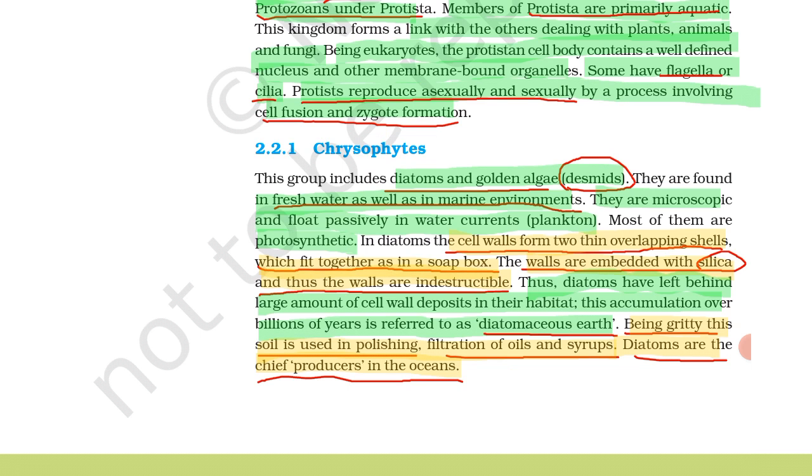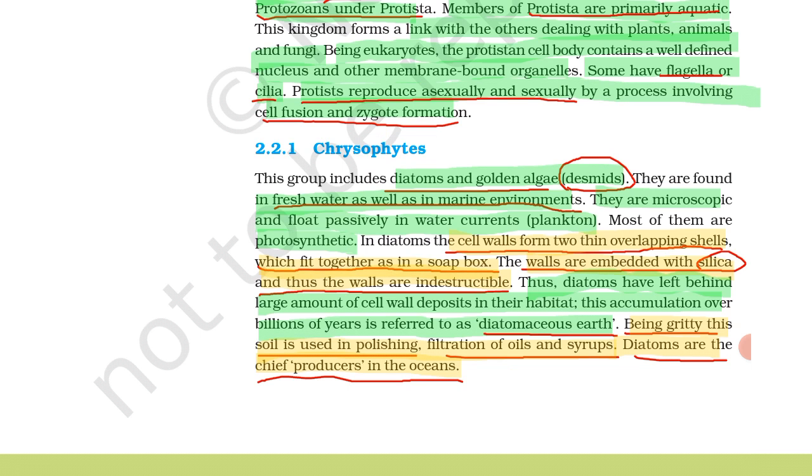Being gritty, this soil is used for polishing. Silica is gritty in appearance. Because of this, it is used for polishing and for filtration of oils and syrups.